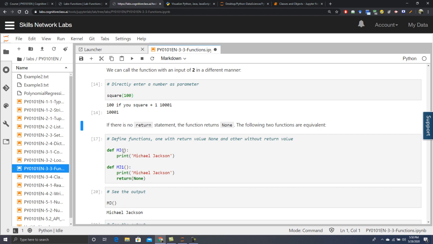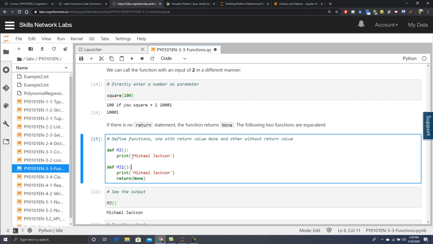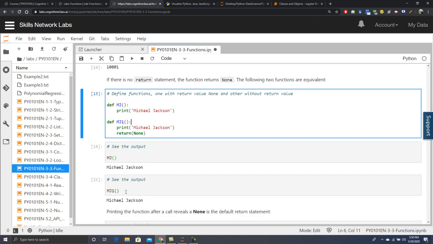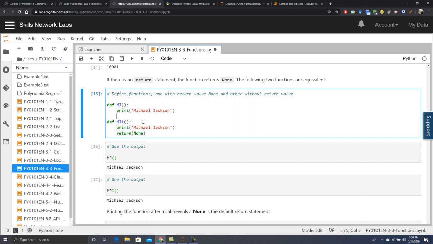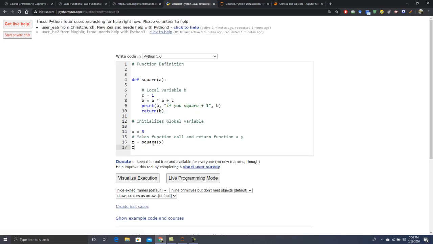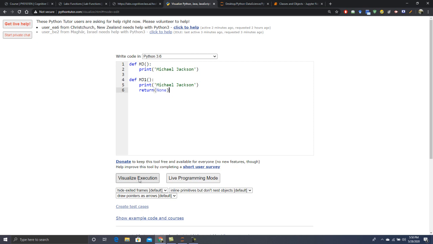For example, with return, both the functions are equivalent. Define mj with no parameter and simply print Michael Jackson. Then define mj1, print this thing and return None. Both are the same. See, mj gives me Michael Jackson because it only prints Michael Jackson, and mj1 also gives Michael Jackson. If you want to visualize it, Control C, edit, Control V. Okay, so visualize it.